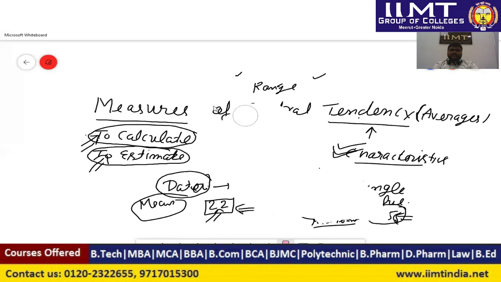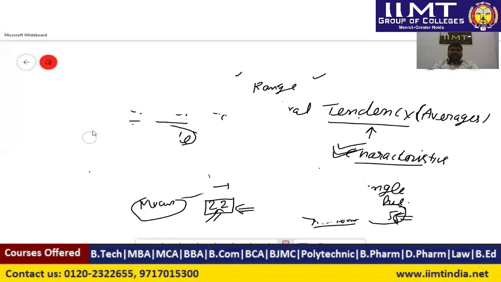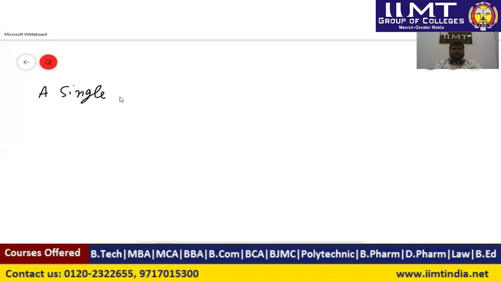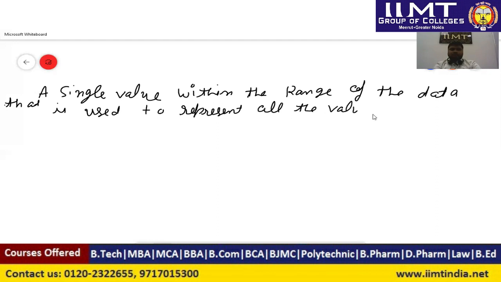If we want to define it, we will say: measure of central tendency is a single value within the range of the data that is used to represent all the values in the series.